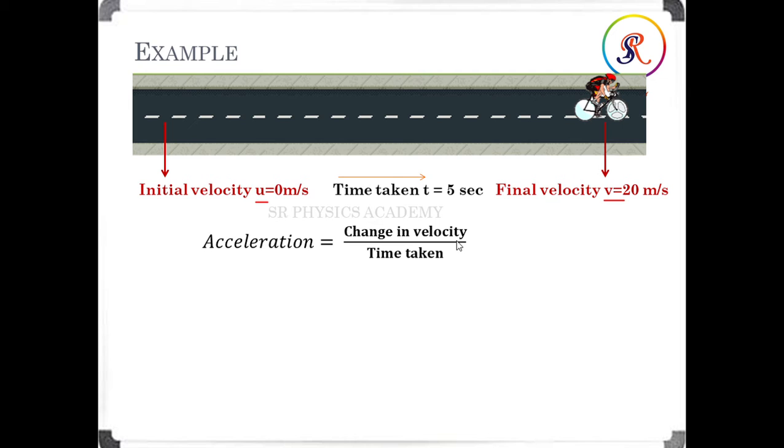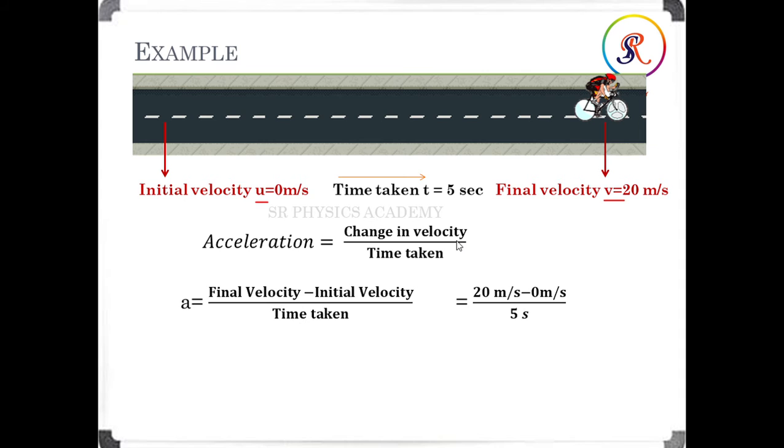So how do we calculate the change in velocity? Final velocity minus initial velocity, divided by time taken. So the final velocity is 20 meter per second minus the initial velocity 0, because here it is considered as 0. If we get any value, we put it as u, divided by the time taken, 5 seconds. Now, how many times does 5 go into 20? 4, and the unit is meter per second square. This is our answer for the acceleration in this example.